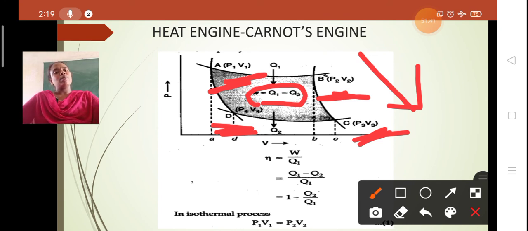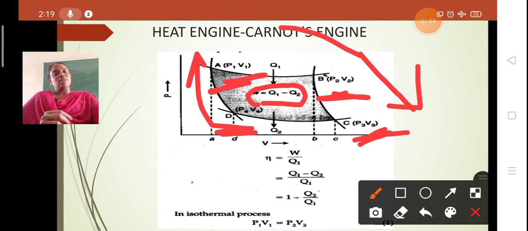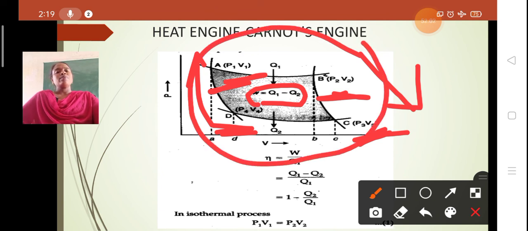And again the cyclic process goes on, from point D to point A, that is, P4 V4 to P1 V1. Here we come across adiabatic compression. The working substance is removed from the sink and placed on the insulating stand. In this way a cyclic process occurs, coming back to state A, P1 V1. You can clearly check the equations in the next diagram.